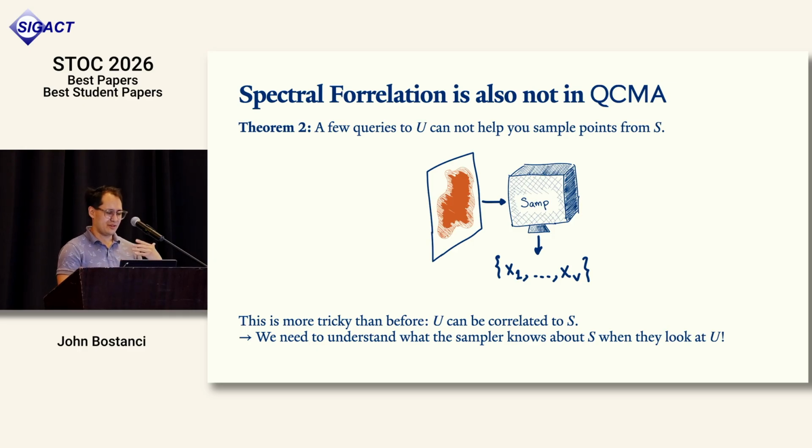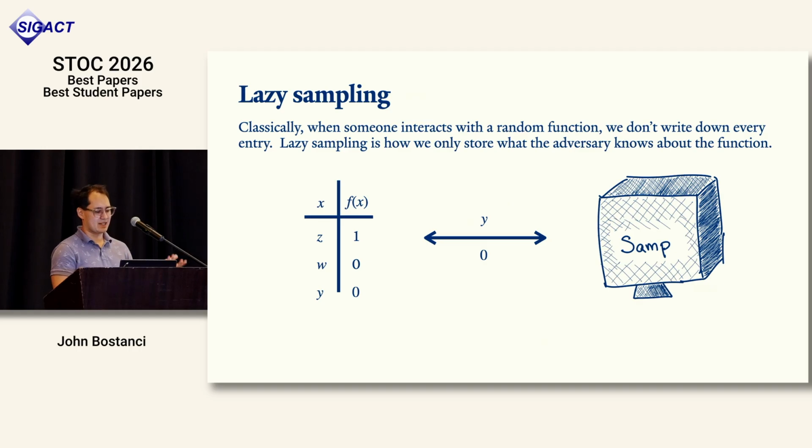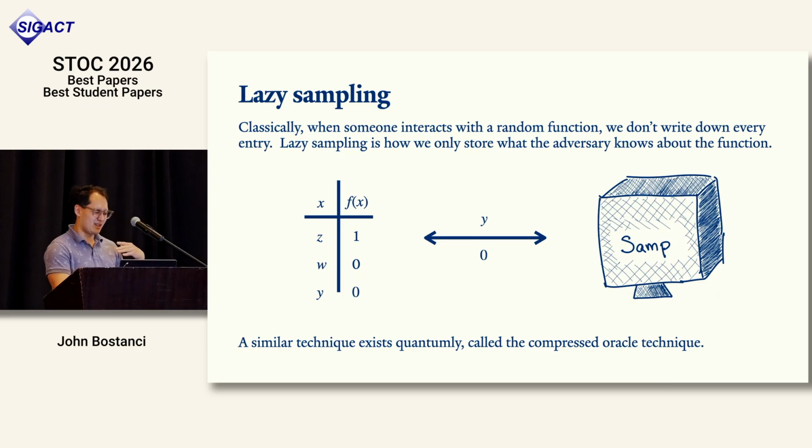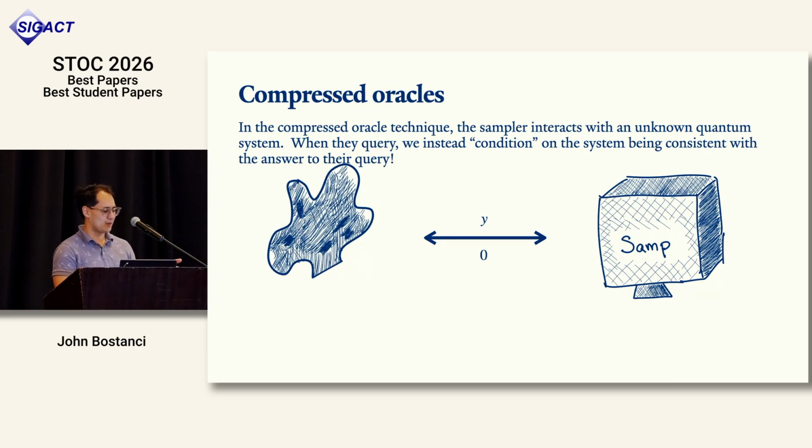One way that we do this in computer science is what's called lazy sampling. If we want to understand what you know from querying something, we can imagine you're querying some algorithm that's making up information on the fly and only remembering what you know about the state. It turns out there's an equivalent technique quantumly called the compressed oracle technique. It's kind of similar, but it happens in superposition. I'm not going to really explain.